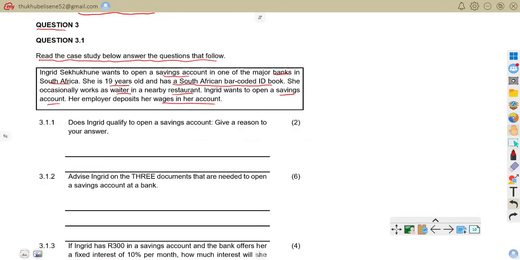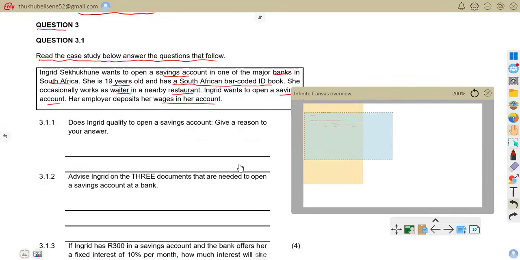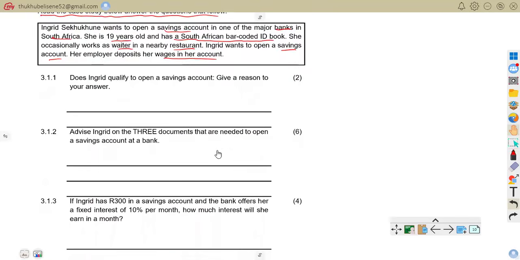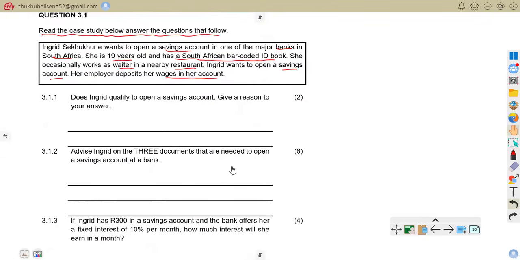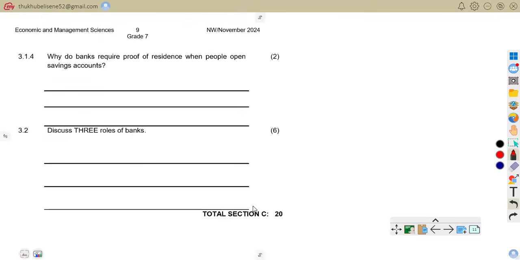Now we are to answer the questions that follow. 3.1.1 says, does Ingrid qualify to open a savings account? Give a reason for your answer. 3.1.2, advise Ingrid on three documents that are needed to open a savings account. 3.1.3, Ingrid has 300 in a savings account and the bank offers a fixed deposit of 10% per annum. How much interest will she earn in a month? So now let us go to answers.